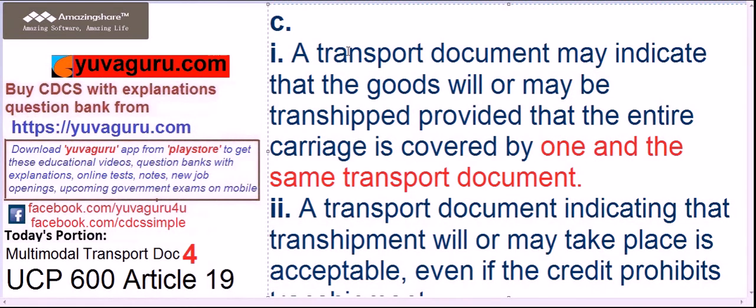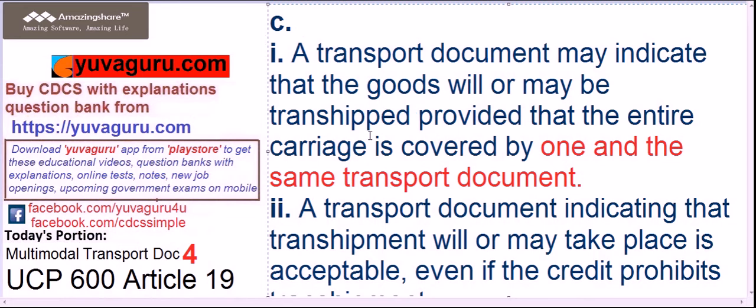C1. A transport document may indicate that the goods will be transshipped or may be transshipped, provided that the entire carriage is covered by one and the same transport document. Remember, when is this required? This article is required when the LC states that transshipment is not allowed. Remember this part. When the LC says that transshipment can be done, then there is no problem with this article. We need not even refer to this sub-article C.